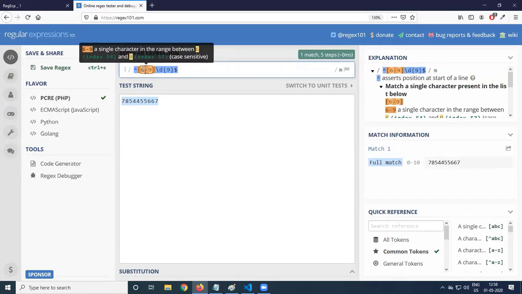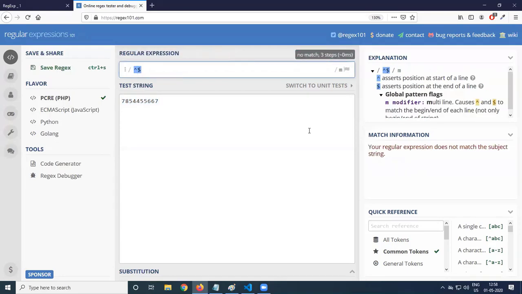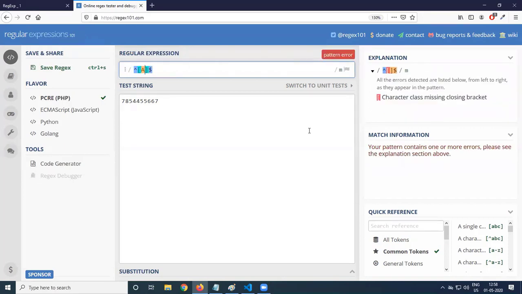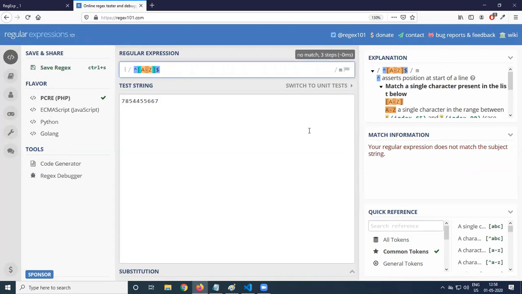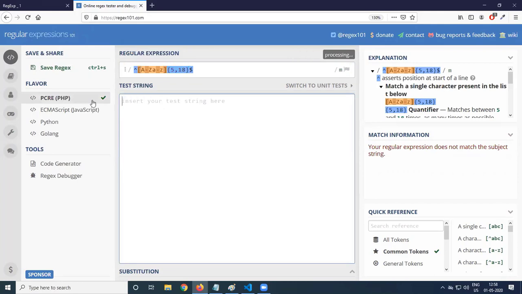So if you want to have a valid username, what do we have to do? Start with and end with. We can just mention a specific thing. A username, start with the capital letter, small letter, minimum 5 characters, maximum 18 characters, 5 to 18. So A to Z, small a to z, 5 to 18 characters. Start with, and it should be specific.